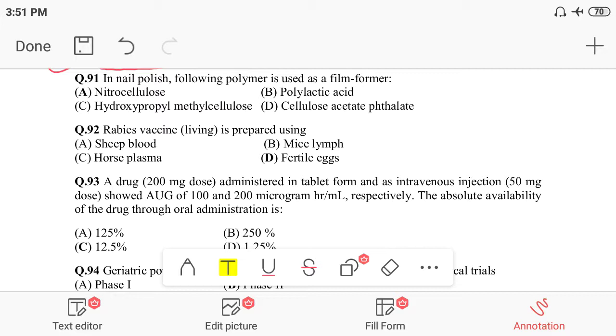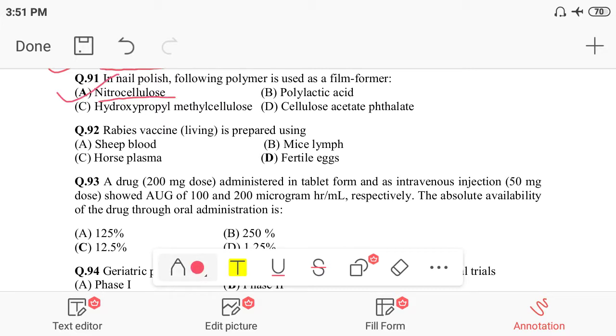phthalate. So look here, in nail polish, I think you got the point: nitrocellulose is a cellulose containing a nitro group. Nitrocellulose is a volatile substance, and it is used as a film former. So the correct option for this would be option A, nitrocellulose, which is used in nail polish as a polymer, as a film former. So the film former is only nitrocellulose.